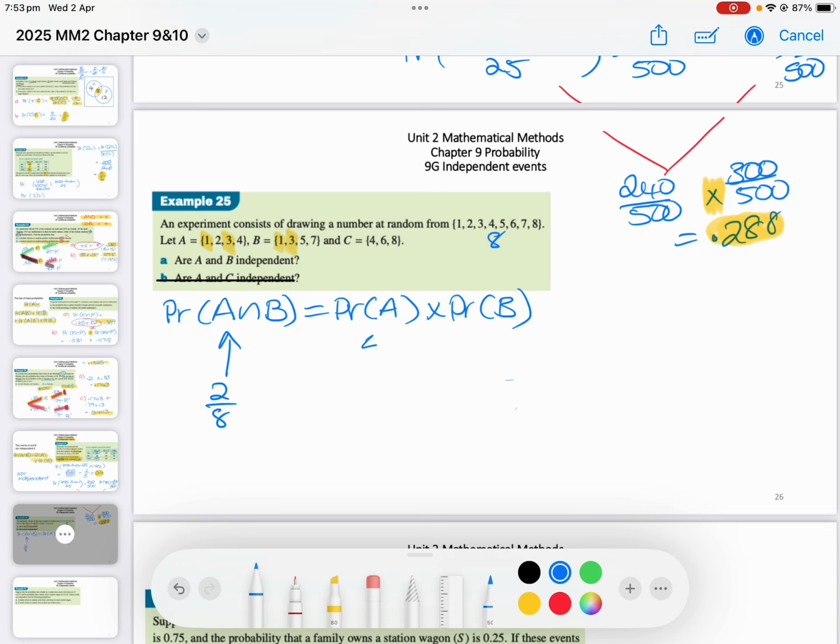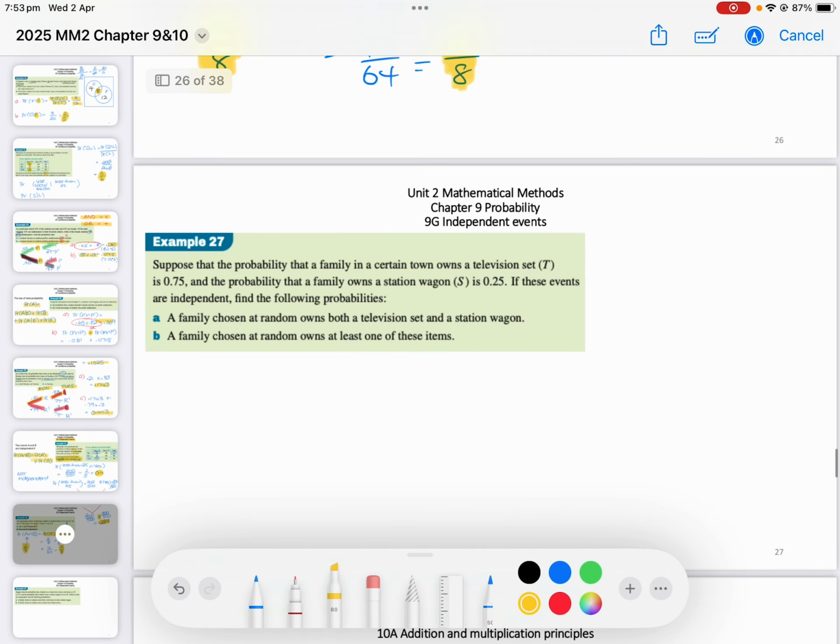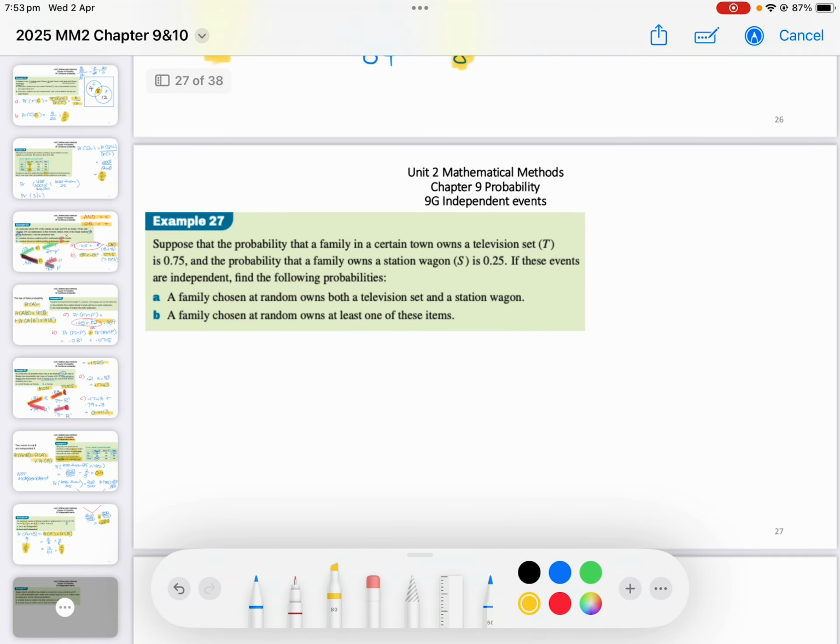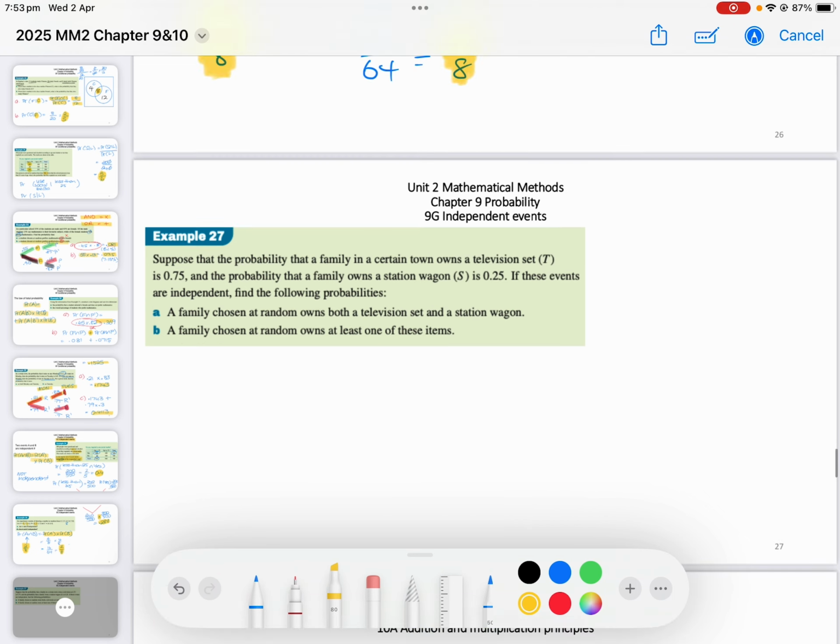What's the probability of A? Well, that's 4 out of 8, and the probability of B is 4 out of 8. So that's 16 out of 64, which if we divide by 8, that's 2 out of 8. Oh my God. Yes, they are independent, because in this case, A times B equals the probability of A intersect B. So let's look at one more, and I think this is our last one.